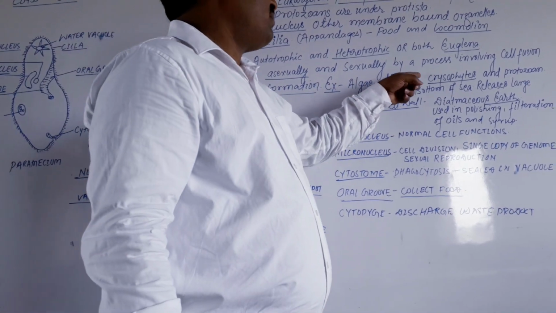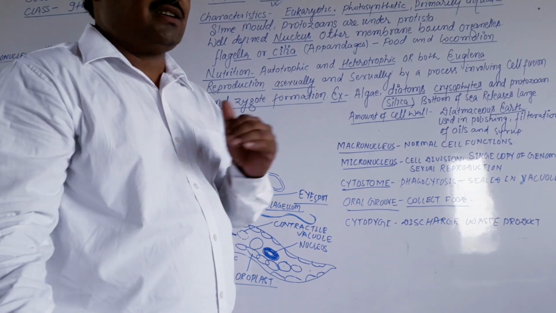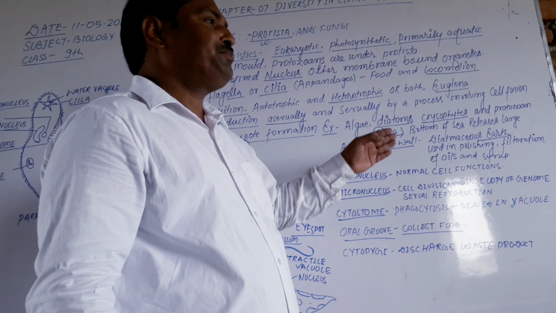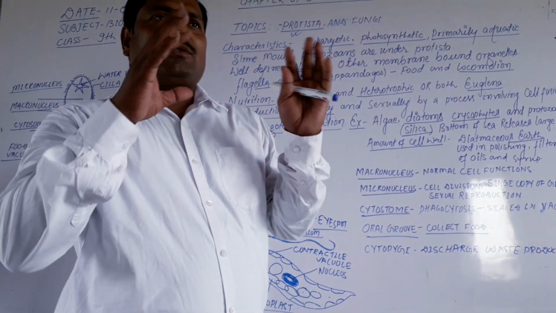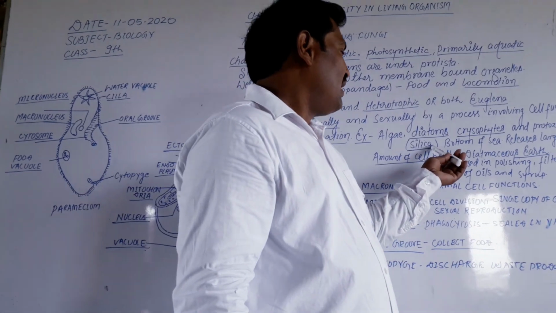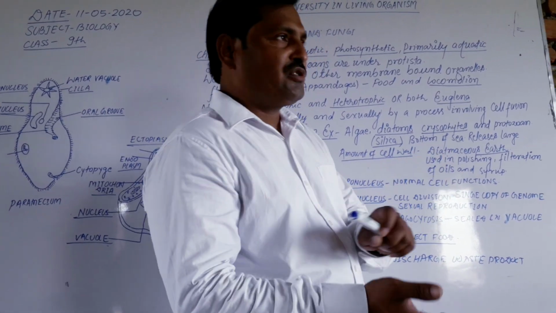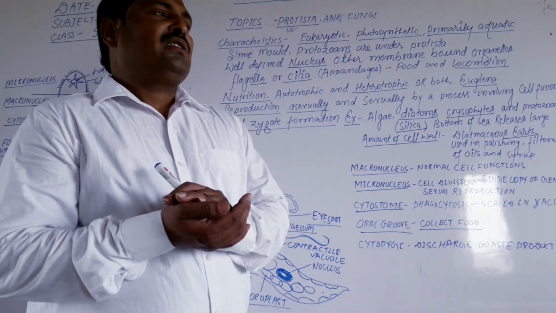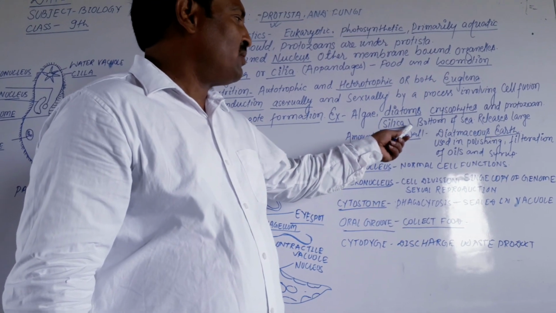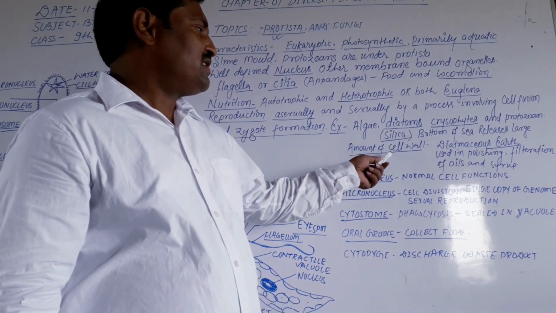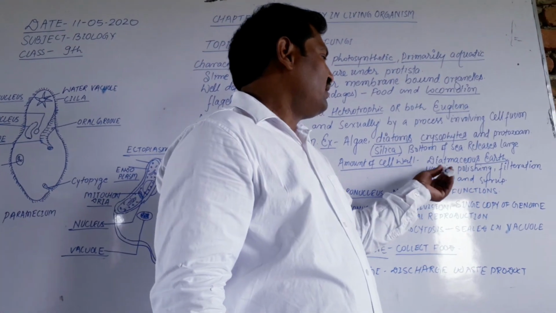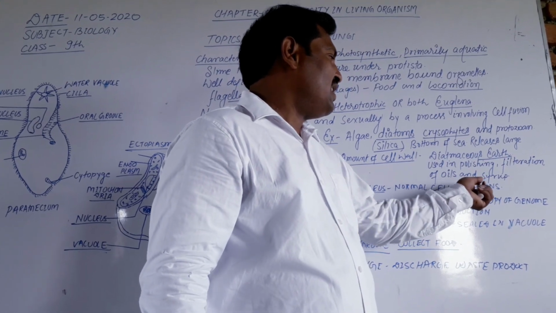When we talk about diatoms, they live at the bottom of the sea, and their outer body is a cell wall made of silica. When the cell wall becomes older, over billions of years, they release it. It has silica in it, and they deposit at the bottom like earth dust particles. These are called diatomaceous earth. They are gritty in nature and porous. They can be used in polishing, and in filtration of oils and syrups.